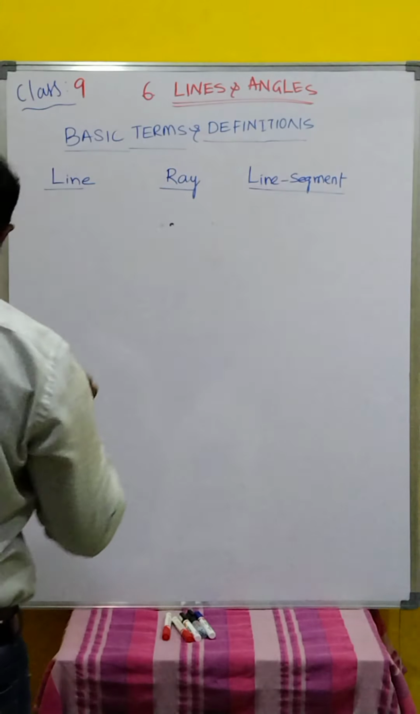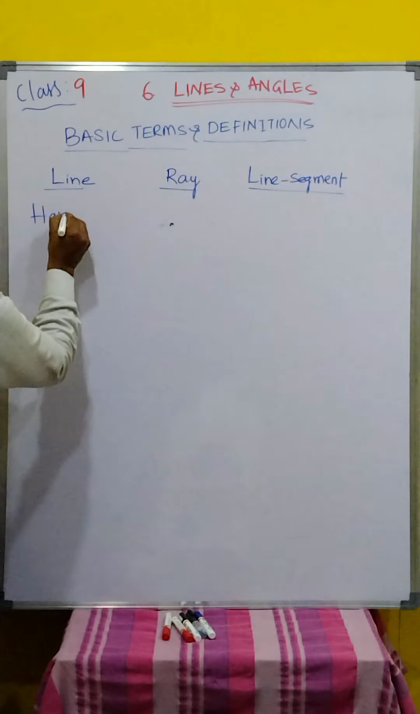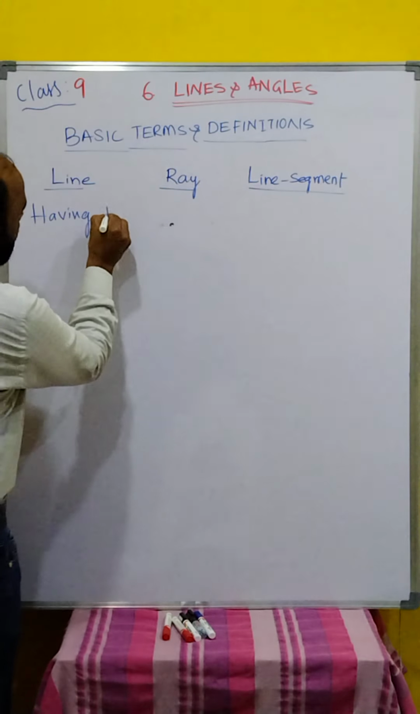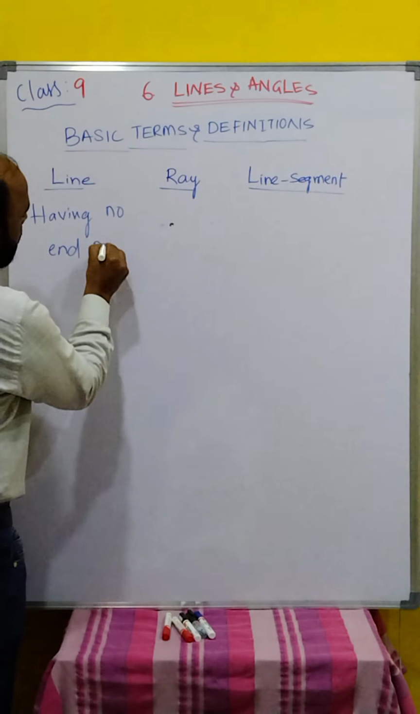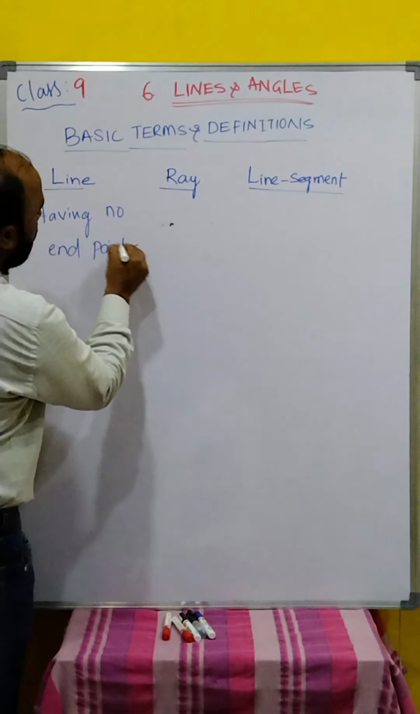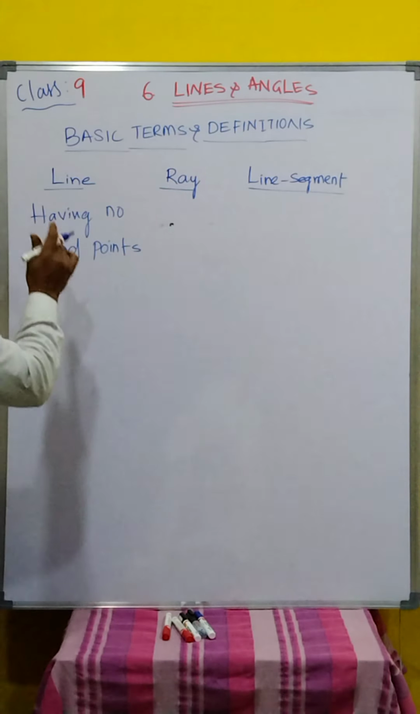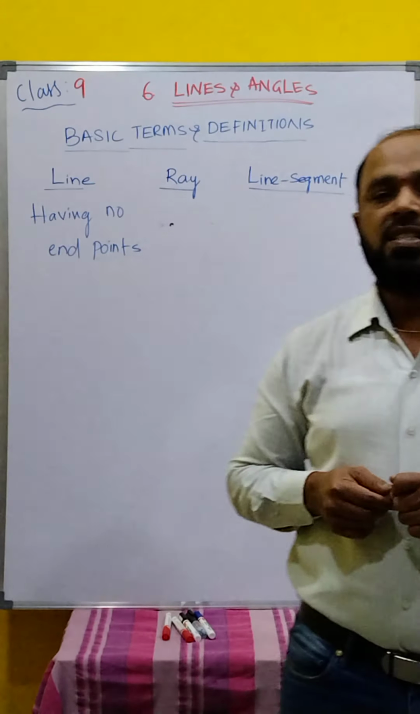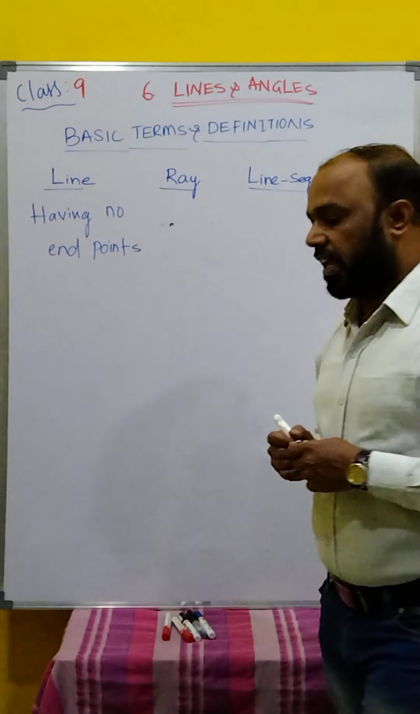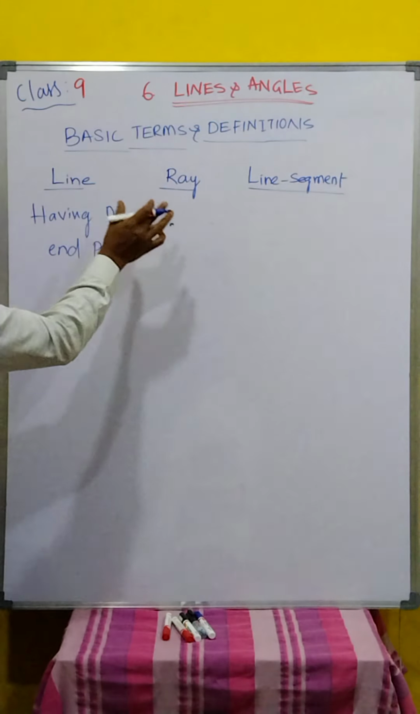Here, what is the line? Having no endpoints. That is called a line. A line is nothing but breadthless length. Also, we have the definition. And then you go for the ray.